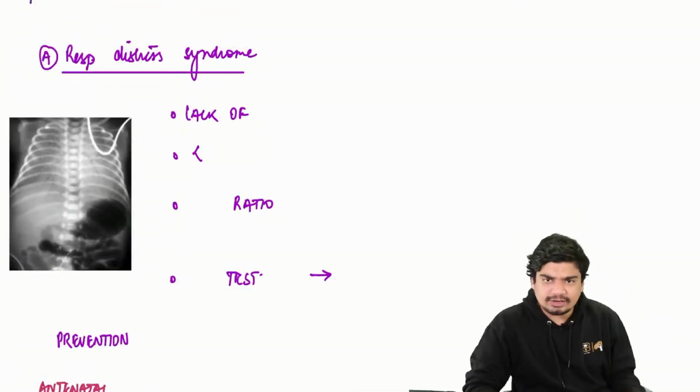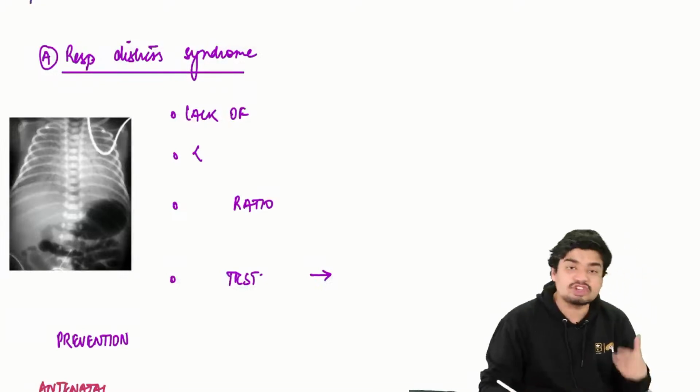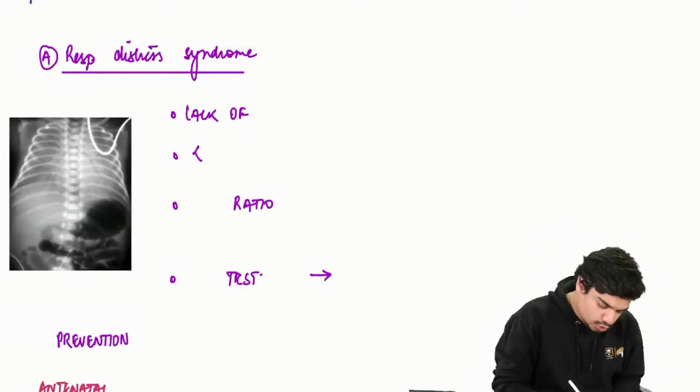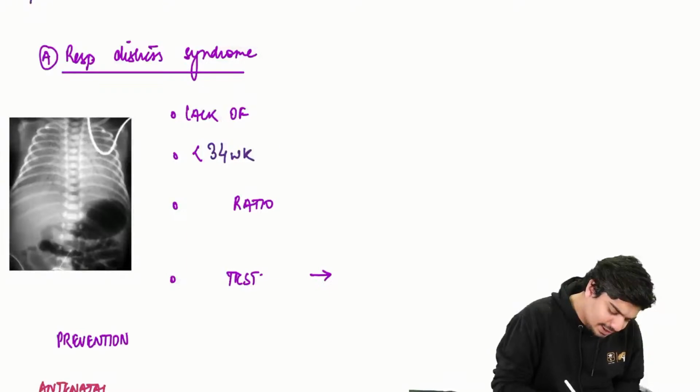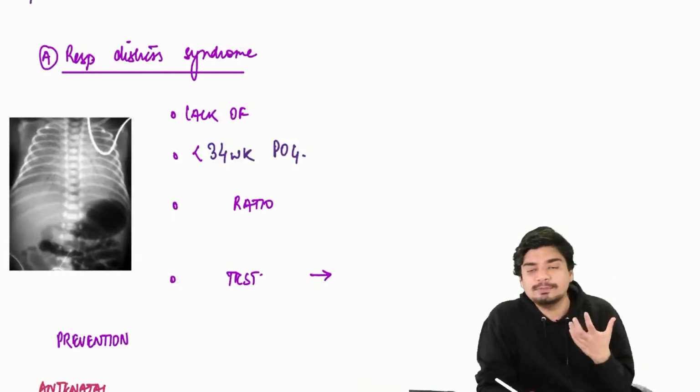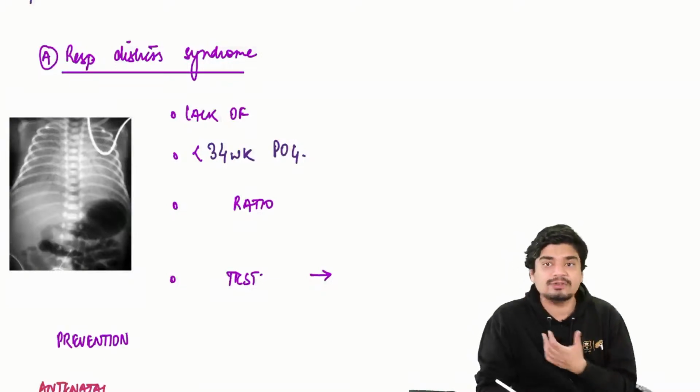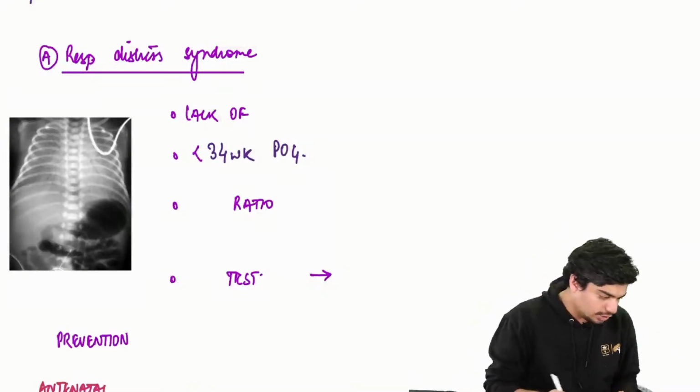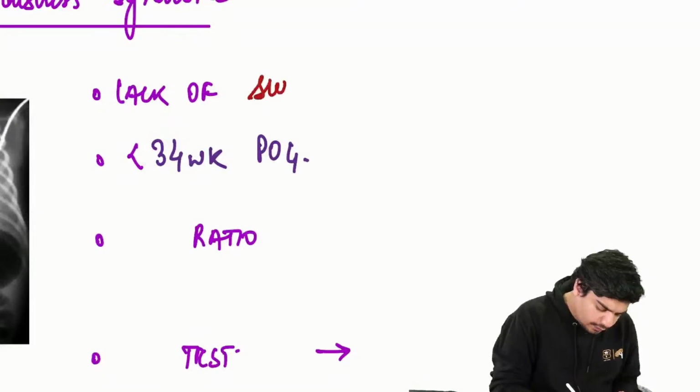Why does respiratory distress syndrome occur? It occurs because a child is born preterm, usually at less than 34 weeks of gestation. Because the child is born preterm, there will be a lack of surfactant.